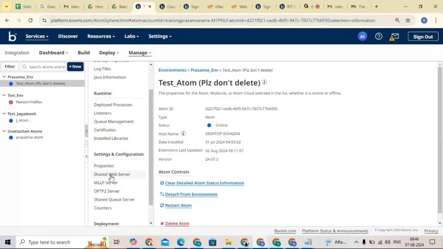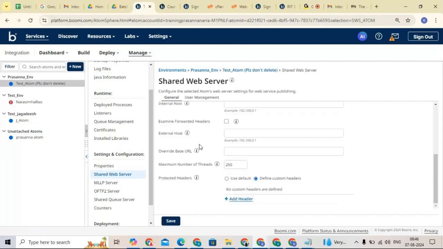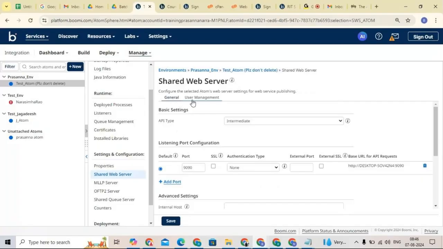Shade web server, right? Click on shade web server. Now you can see here we have general and user management, right? So now you can see here we have three basic settings.